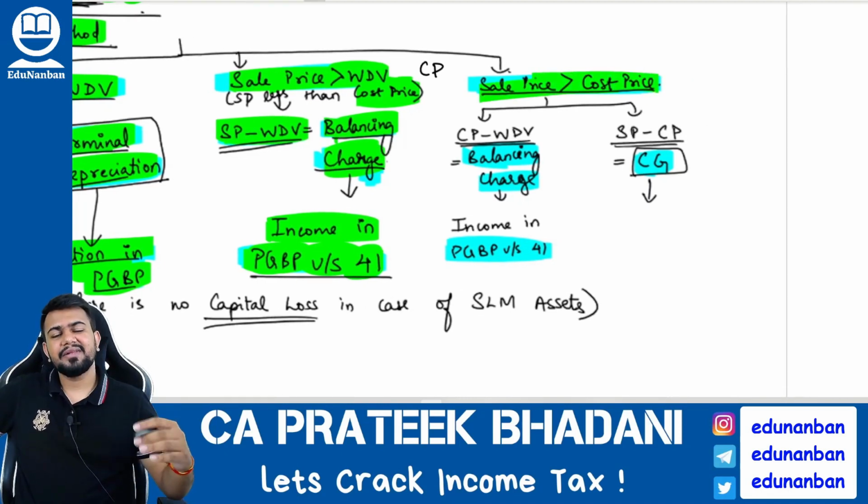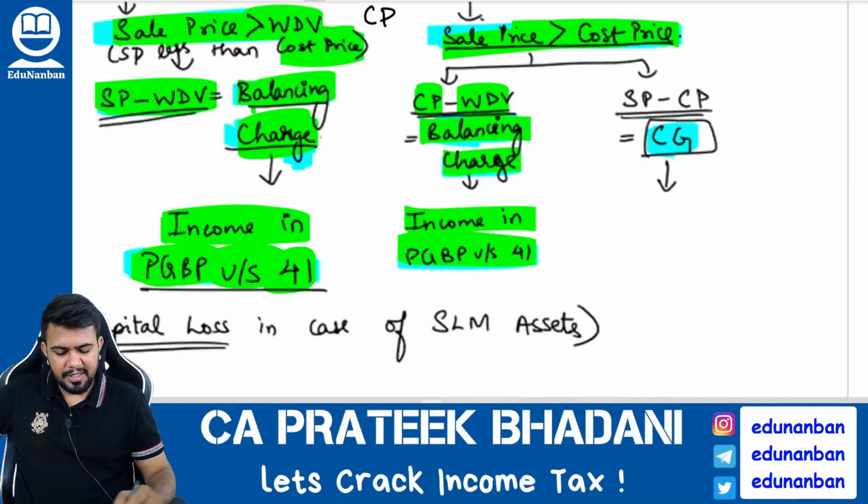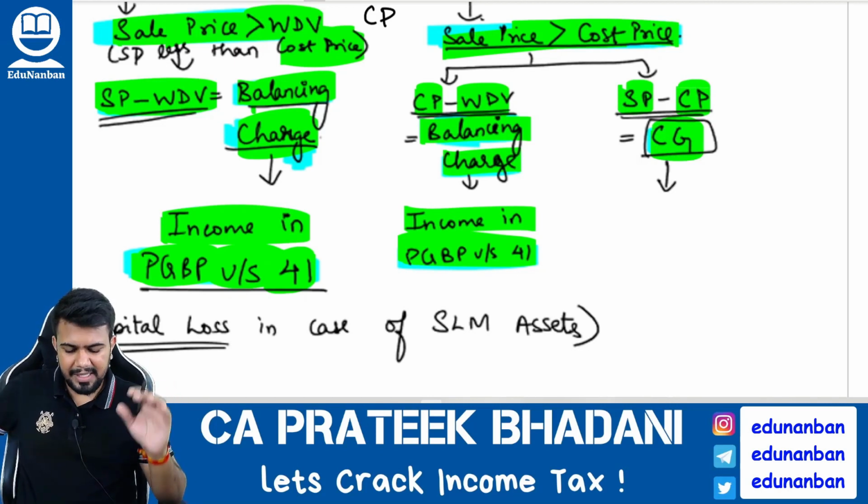Selling price is greater than cost price. If selling price is greater than cost price, then there are two amounts that you have to calculate. Cost price minus WDV will be called balancing charge, and it will be considered as income under PGBP. And next one, selling price minus cost price will become capital gain.